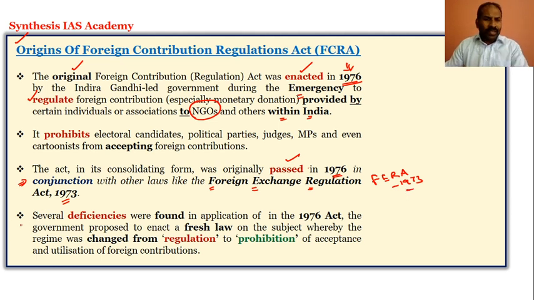It was in conjunction with FERA that in 1976 the FCRA Act has come into existence, and the main intention of this act was to prohibit electoral